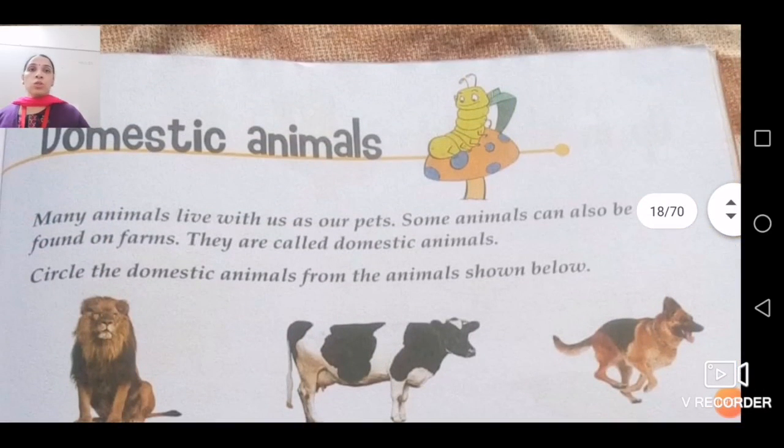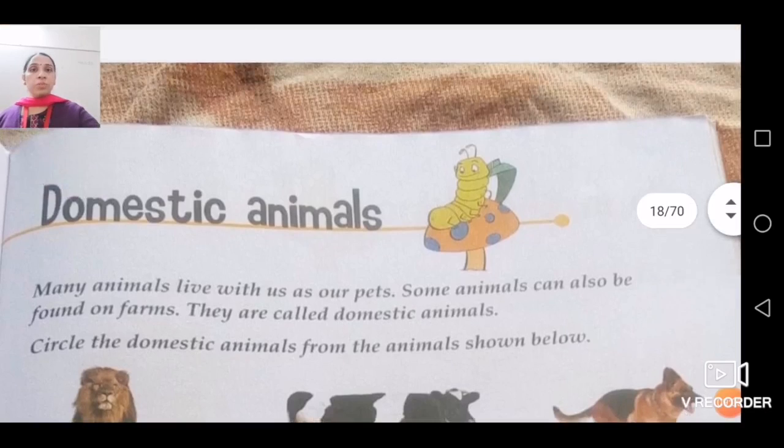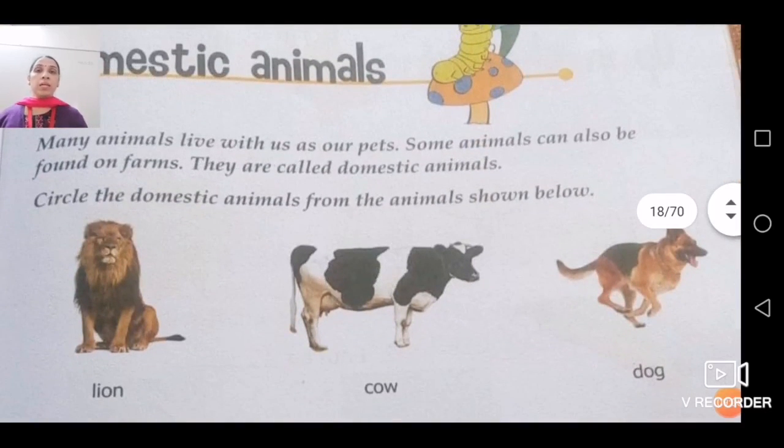So now children, this is your page number that you can see, domestic animal. So we have finished this domestic animal. You all will learn the definition of domestic animal, pet animals, wild animals. Which are pet animals? Animals which live with us in our home, in our house, they are known as pet animals. And some animals who live on our farms, they are known as domestic animals or farm animals. Animals who live in jungle, they are known as wild animals.